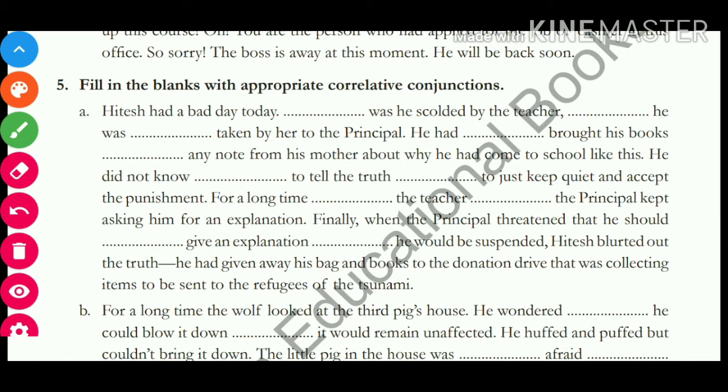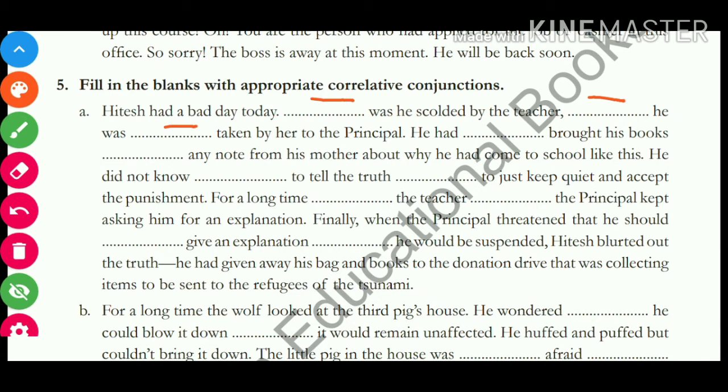Okay, so yes, Hitesh had a bad day today. Okay, dash was scolded by the teacher. So not only was he scolded by the teacher, but he was also taken by her to the principal. Okay, this is how you have to fill. Let's see the next one also.